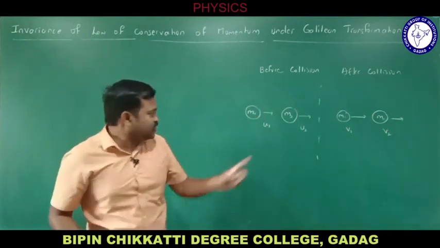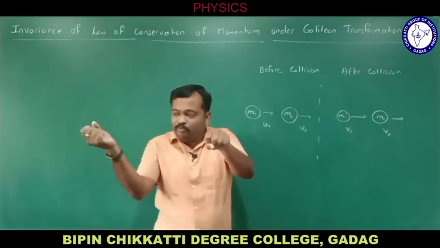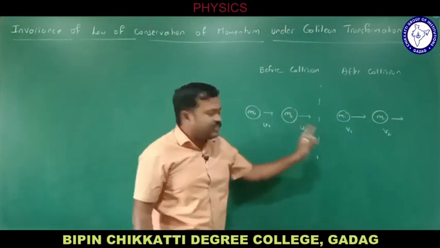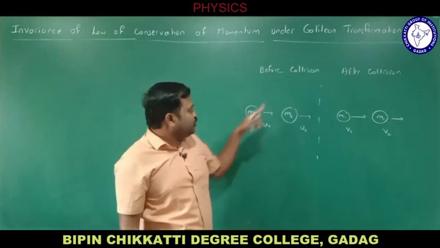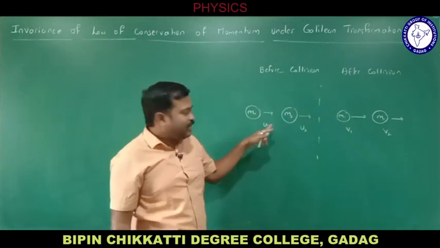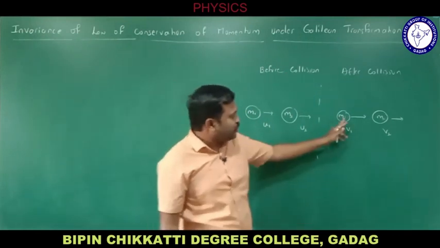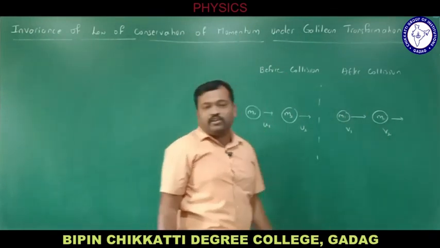Let us consider like this: m2 is moving slow, m1 is moving fast. They collide and again they move. After collision, the velocity changes. Before collision, the velocity of m1 is u1 and velocity of m2 is u2. After collision, velocity changes to v1 for m1 and v2 for m2.